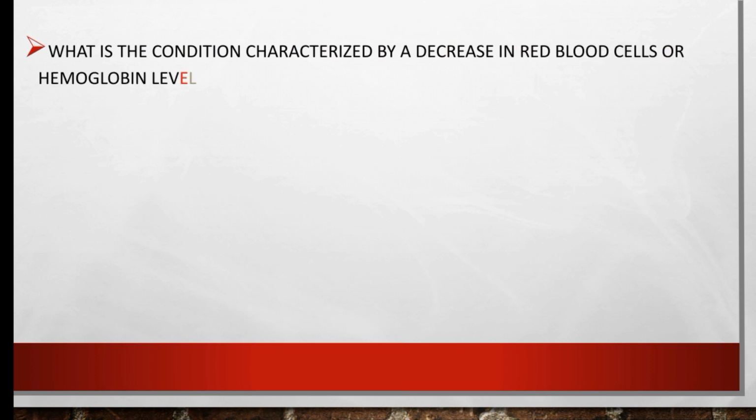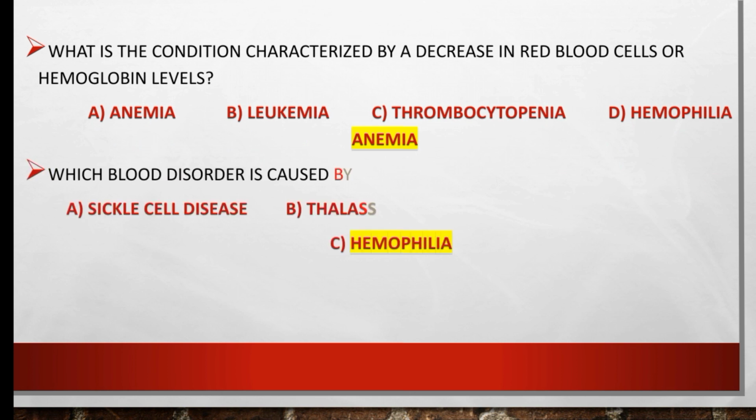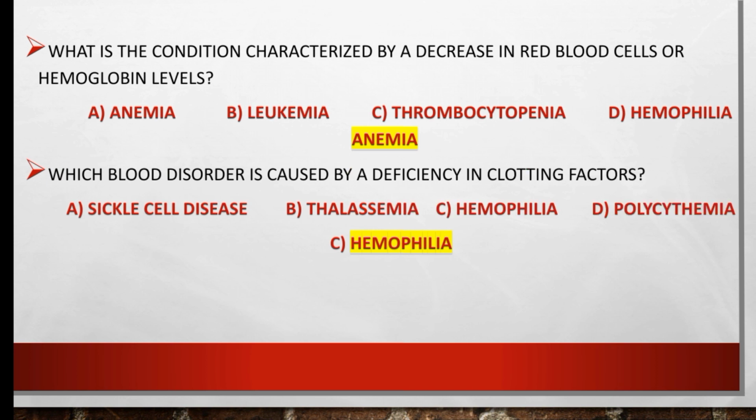What is the condition characterized by a decrease in red blood cells or hemoglobin levels? Our options are anemia, leukemia, thrombocytopenia, or hemophilia. The right option is anemia. Which blood disorder is caused by a deficiency in clotting factors? Sickle cell disease, thalassemia, hemophilia, polycythemia. So the right option is hemophilia, which is caused by a deficiency in clotting factors.